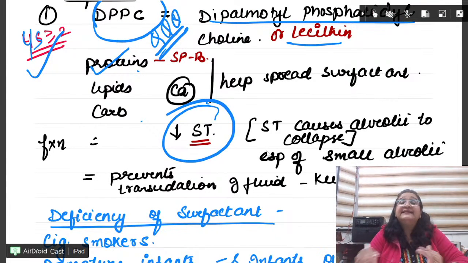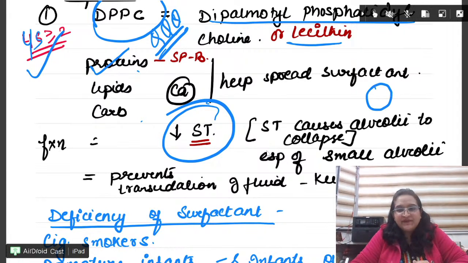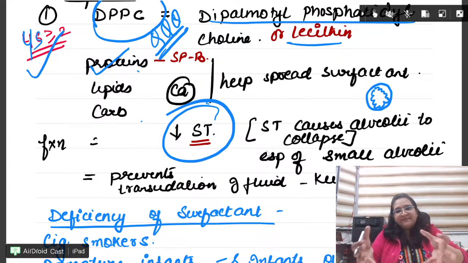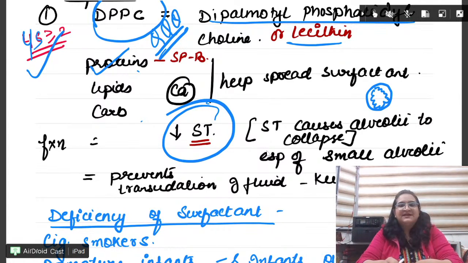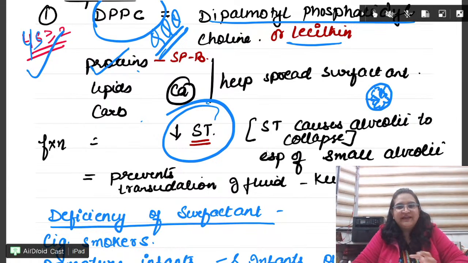Second question. It decreases surface tension. What is surface tension? Suppose this is a bubble, right? So it is a tension which is causing the bubble or anything to collapse, right? That is the surface tension whenever there is an air-water interface. Okay? So surface tension collapses, but surfactant decreases surface tension, especially of the small alveoli.